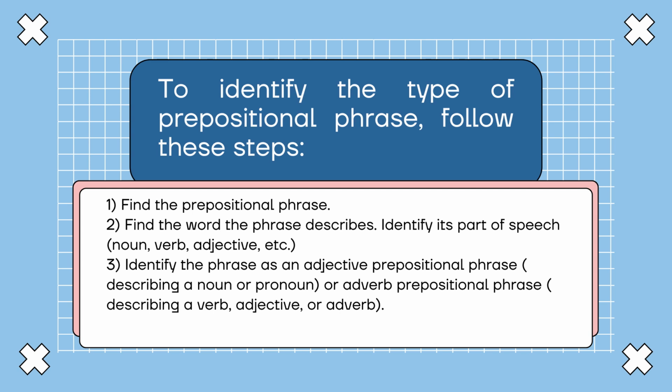It can be a noun, verb, adjective, or other elements. Finally, you need to identify the phrase as an adjective prepositional phrase if it describes a noun or a pronoun, or an adverb prepositional phrase if it is describing a verb, adjective, or adverb.